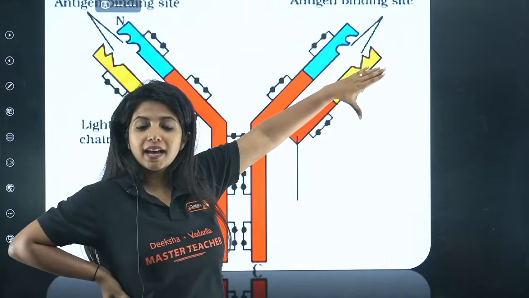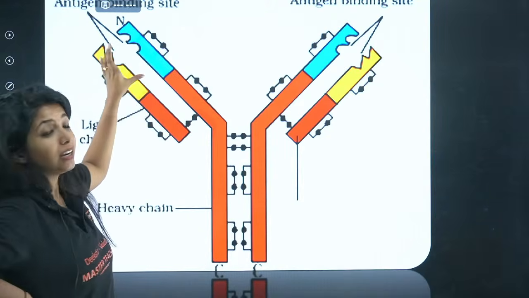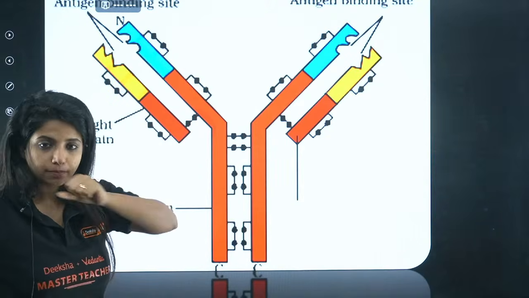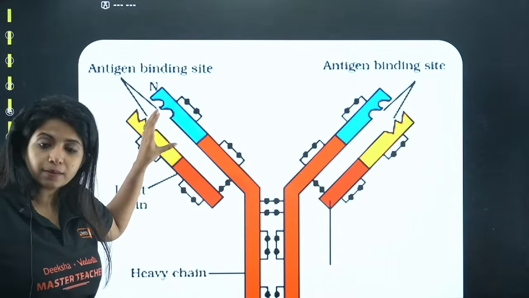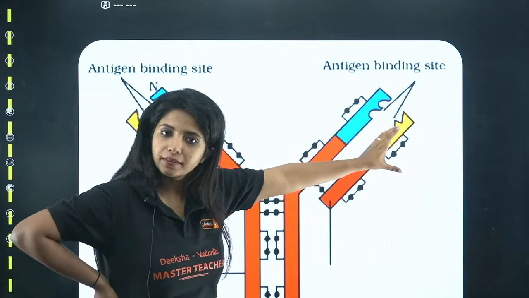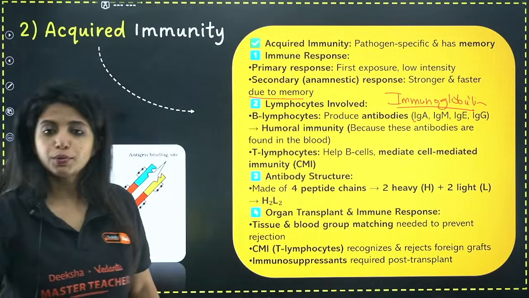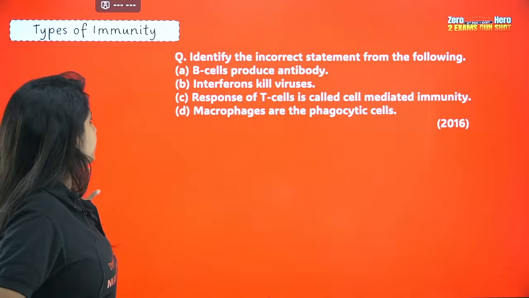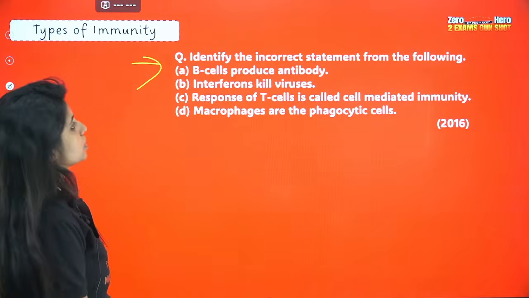You call this area the variable region. What do you call this? Variable region. This is going to vary in each of the antibodies. And this is the area where the antigen is going to come and bind. So the antigen binding site is this. Always remember that. Okay, that's all. That is something that you need to remember. And now with that, let's try to solve this KCET question that came in the year 2016.